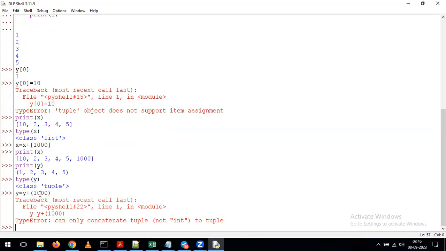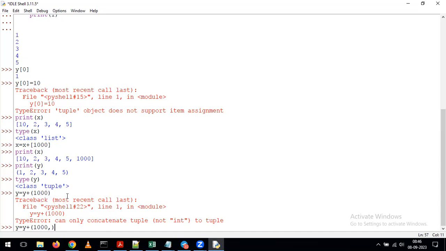So if you want to add an element on top of the tuple, you have to pass the value within brackets, and we need to give it as y = y + (1000,). We just need to add the comma. Once we add the comma, it can understand that it is a tuple element. Without the comma, if you give 1,000 directly, it gives the error that it cannot concatenate tuple and integer, because it considers this an integer value.